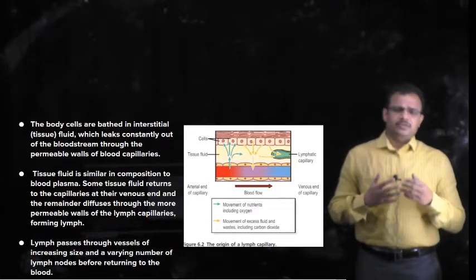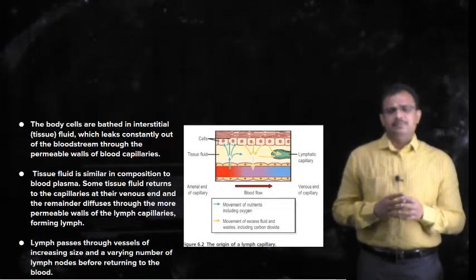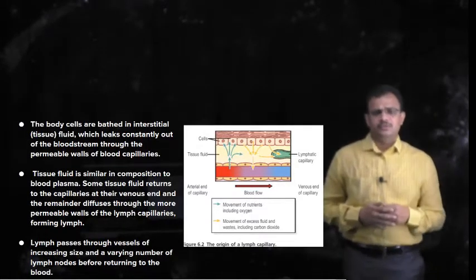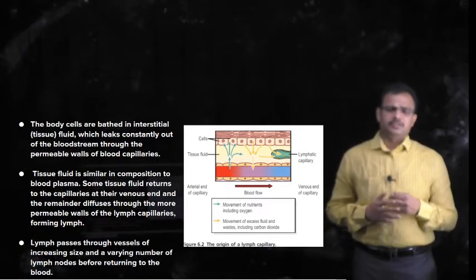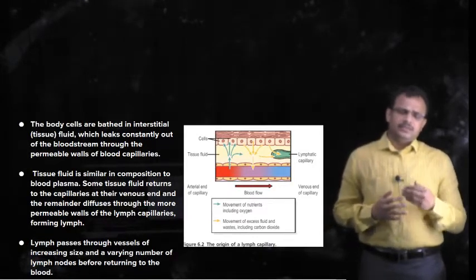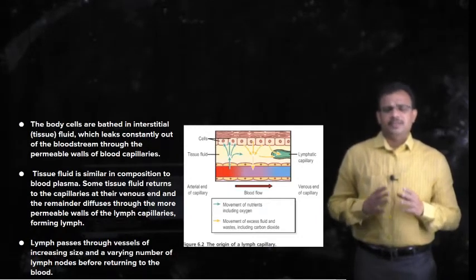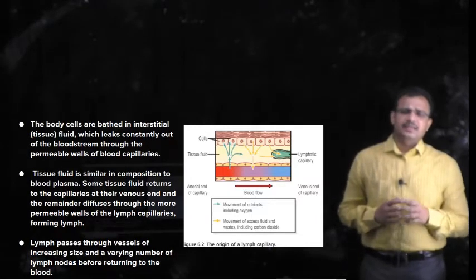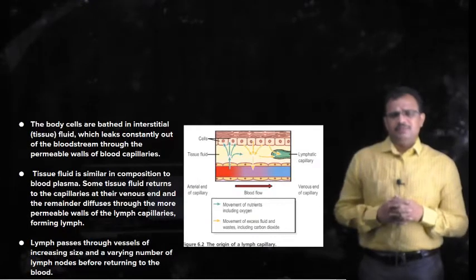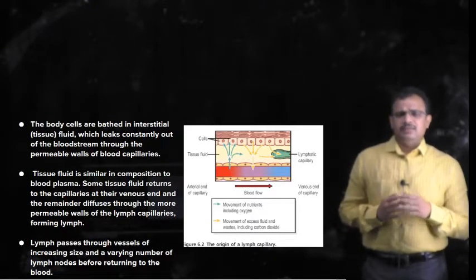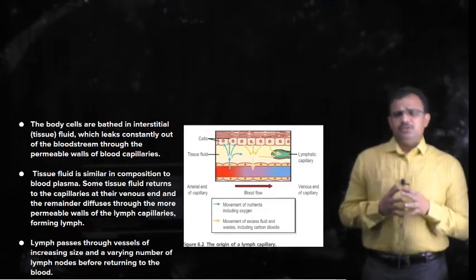Plasma consists of all the constituents of blood except the blood cells, and tissue fluid is also of the same composition as plasma, but the tissue fluid does not contain plasma proteins, because plasma proteins are larger in size and remain within the blood vessels. They do not cross the blood barrier, so they do not enter the tissue fluid.